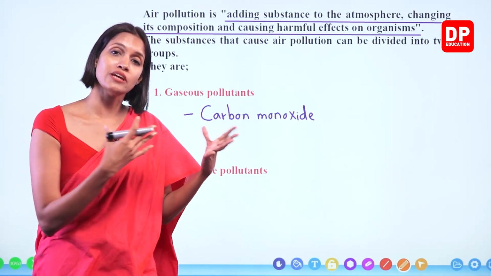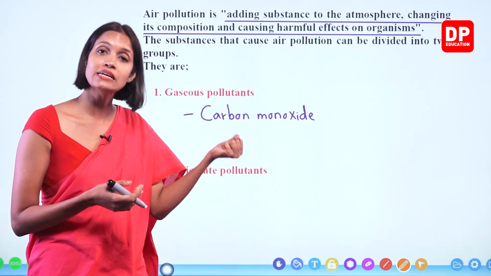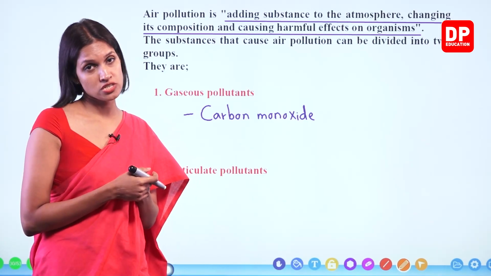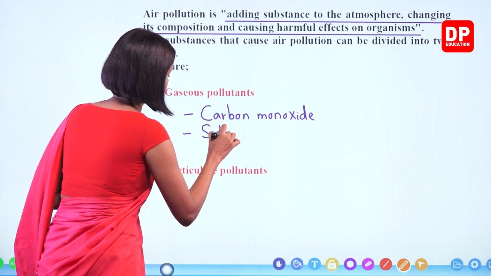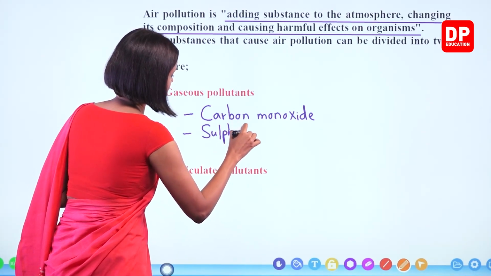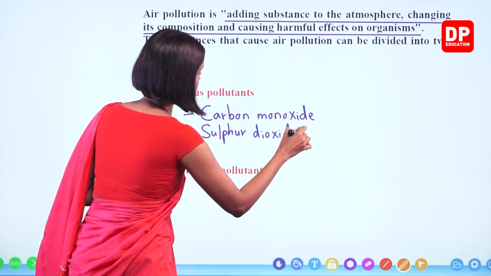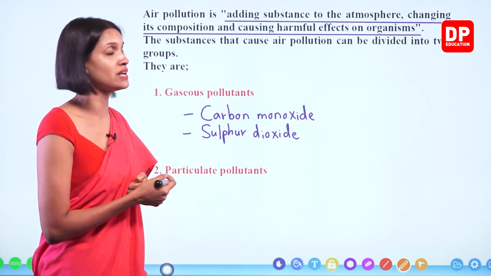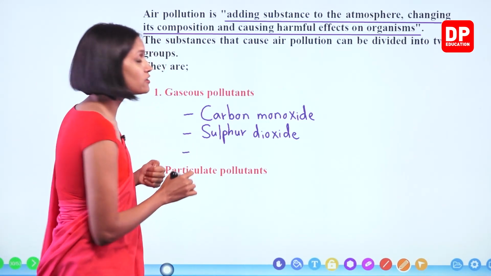When any kind of fuel does not completely burn, when it partially burns, carbon monoxide is produced. And sulfur dioxide. Sulfur dioxide is released from some factories, and during volcanic eruptions sulfur dioxide gas is also released to the atmosphere.